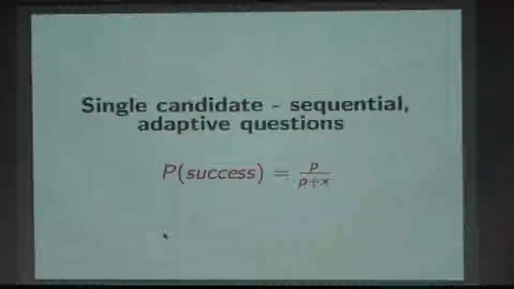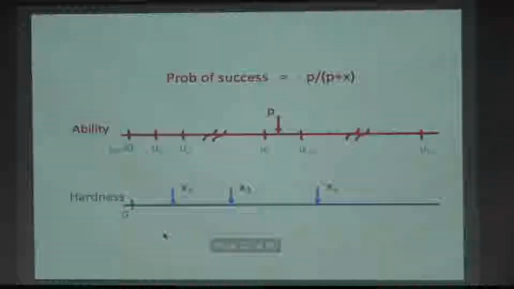Let's come back to the sequential setting. Let me just restrict myself to the sequential setting. I think too much information overload otherwise. So probability of success is P upon P plus X. A candidate comes to me, interview is going on. We don't know the value of P. How should that interview be conducted? How should we choose different levels of hardness of questions? Right, that's the sequential setting and delta-correct properties.